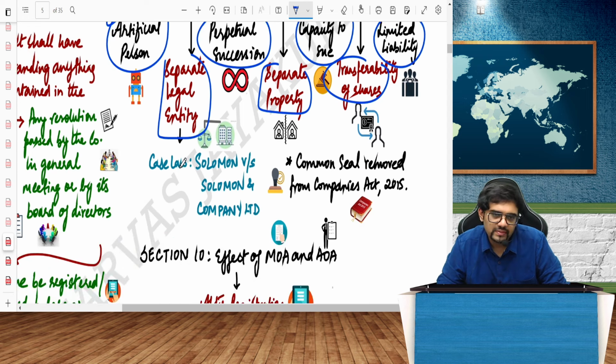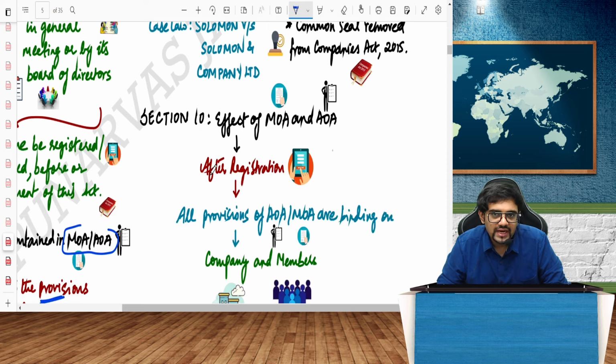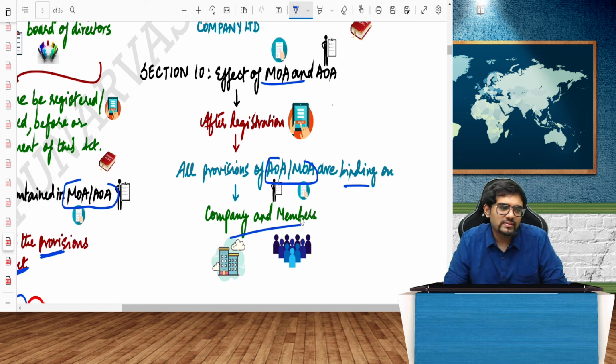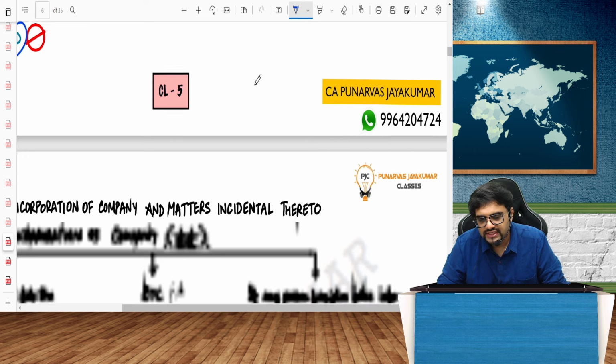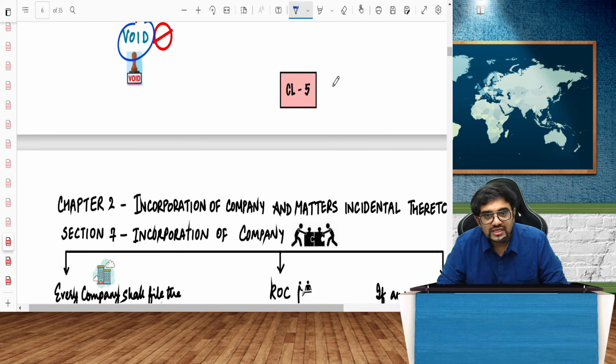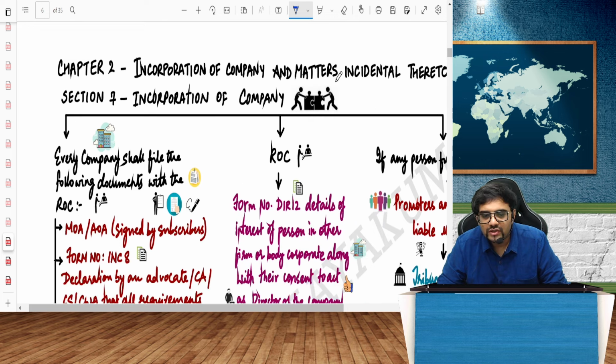There are various case laws, Salomon versus Salomon, Lee versus Lee's Farming, and all those things. And the moment you register the MOA and AOA, all provisions of MOA and AOA are binding on the company and the members. That is what Section 10 says. So that's all about the preliminary, guys. Now moving on to the incorporation chapter.